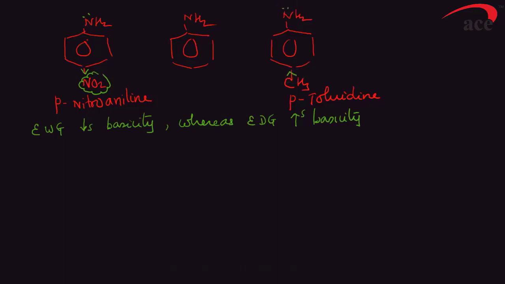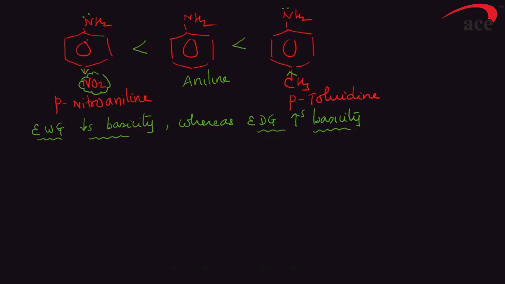Thus toluidine is more basic than aniline. Aniline is definitely more basic than nitroaniline, because nitro is an electron withdrawing group. So electron withdrawing groups decrease basicity, whereas electron donating groups increase basicity. Acidic property is the reverse of basicity.